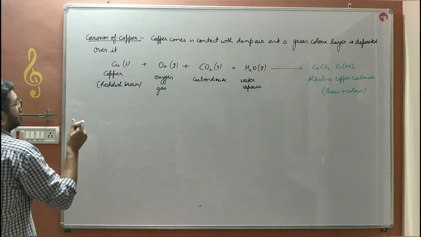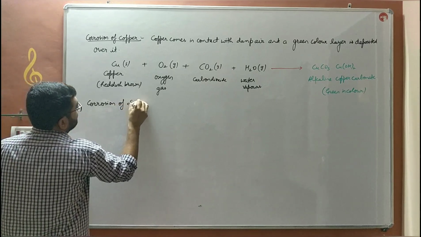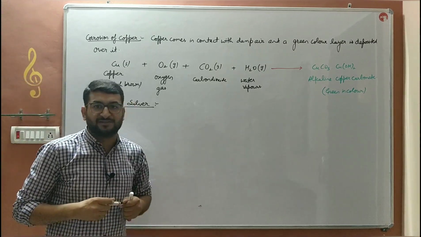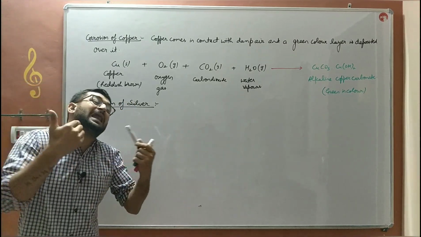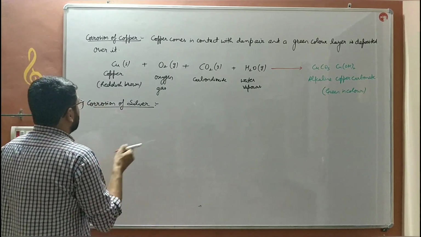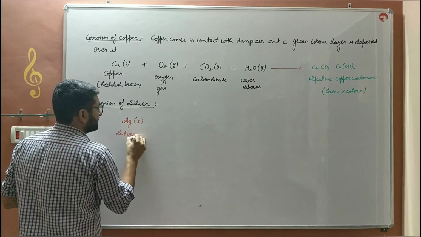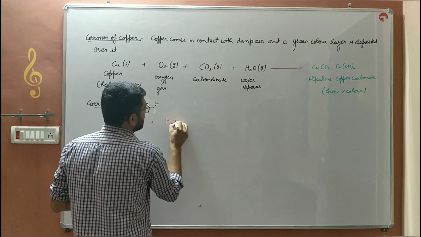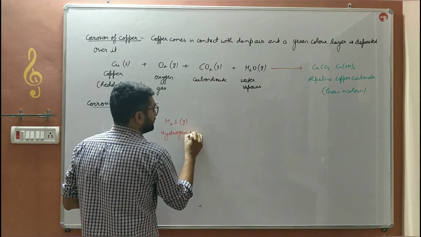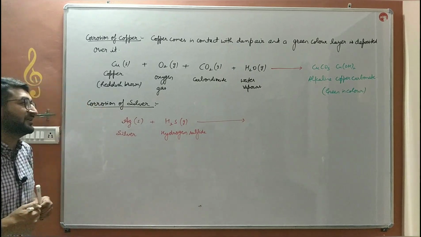Next what we will discuss, the corrosion of silver. You must have seen the silver anklets. Silver ki jo payal hoti hai bache, that will turn black after some time. Why is it so? Because bache, the silver metal, the silver ornaments react with hydrogen sulfide gas of the atmosphere. Hydrogen sulfide gas is present in the atmosphere in very, very less quantity.